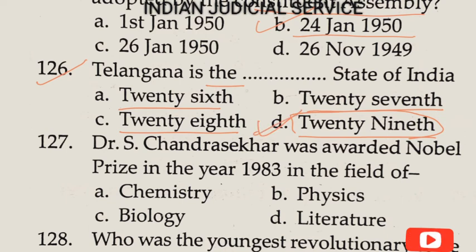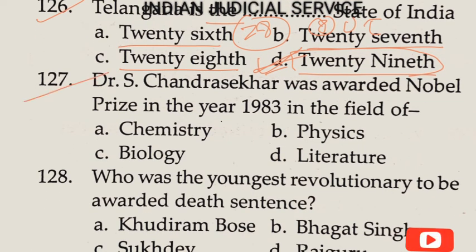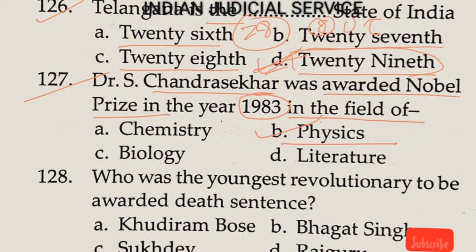But in present time it is 28 states, because in the present time India has 28 states and 8 Union Territories. So answer in this question is option D. Now question number 127. Dr. S. Chandrasekhar was awarded the Nobel Prize in the year 1983 in the field of physics. So answer here is option B.